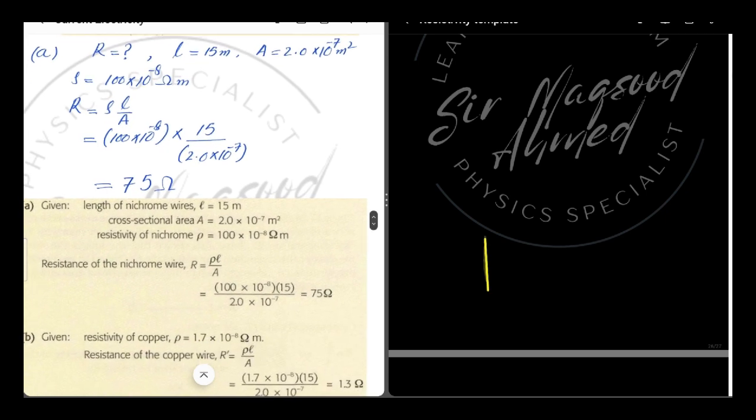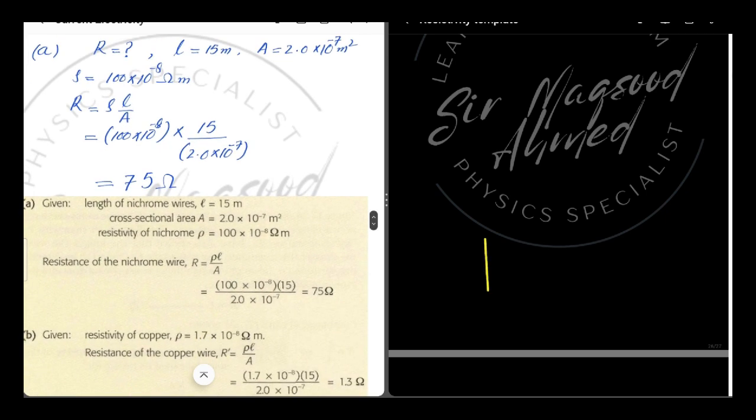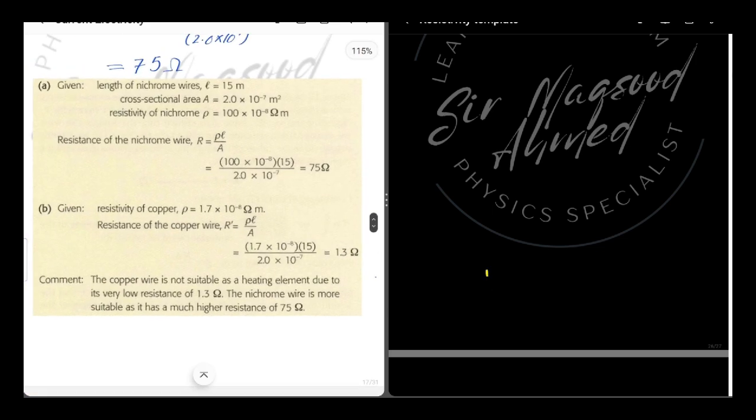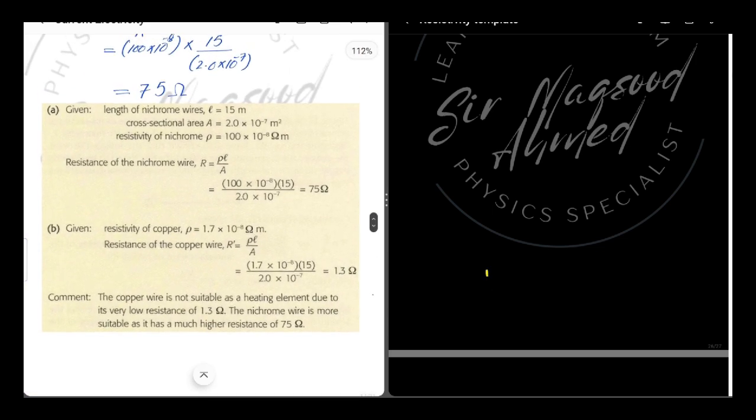In second part, the material has changed. By changing the material, the resistivity of new material will also change. Part second, the solution is also given.